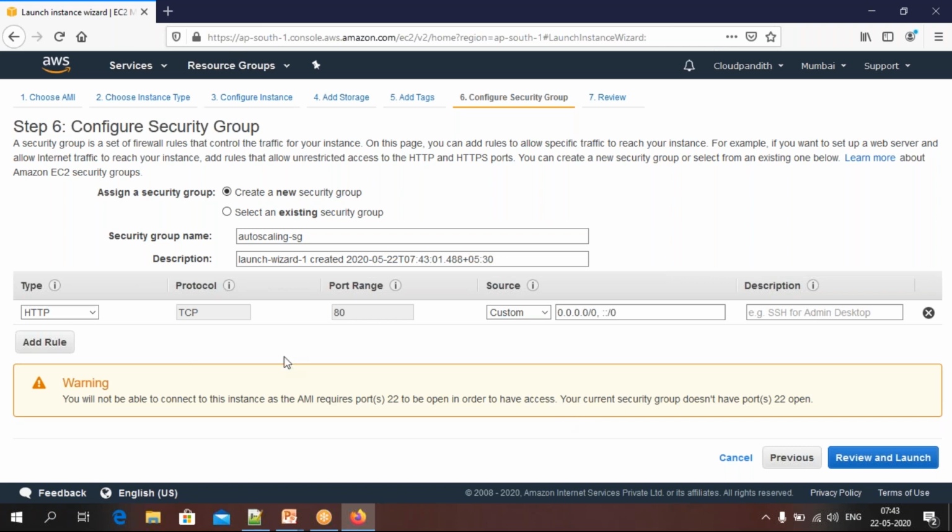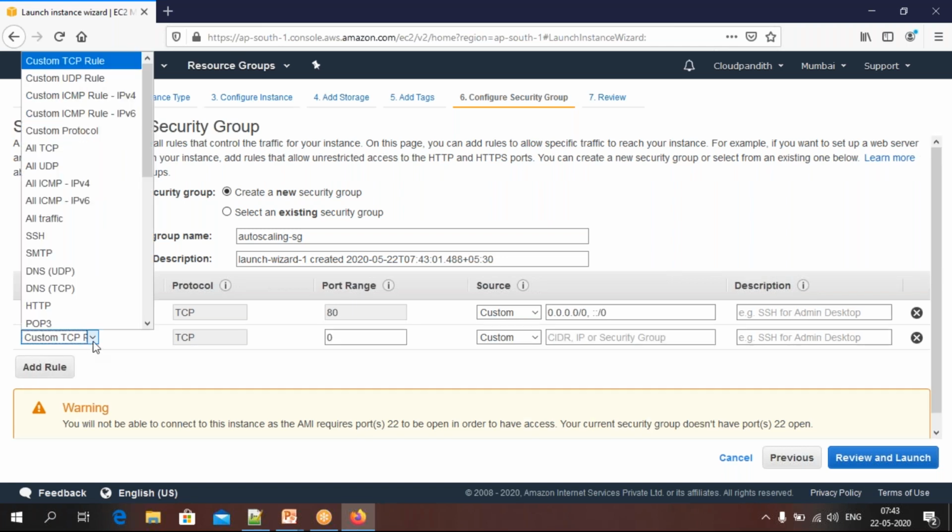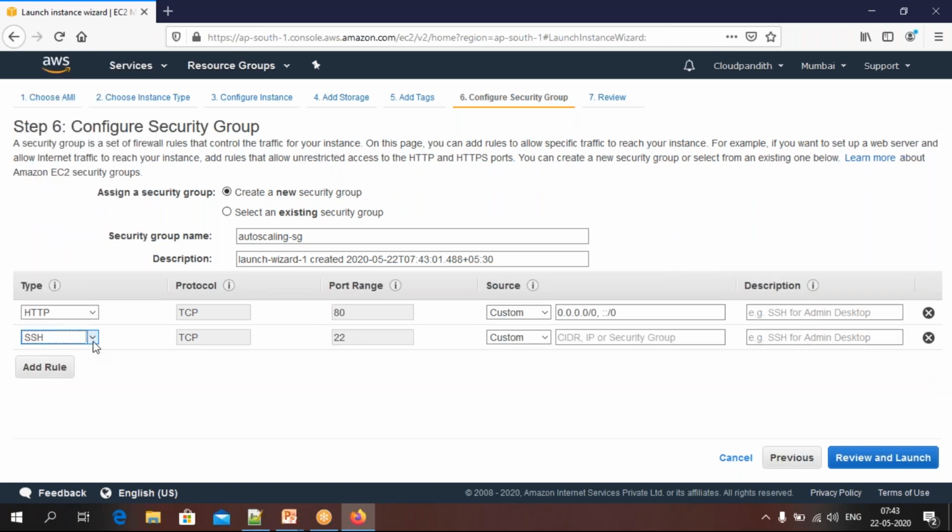Sometimes I will take SSH also, because sometimes if your machine is not working, you need to log in to the machine and try to debug. That's why you can enable SSH port 22 also, for the safer side.